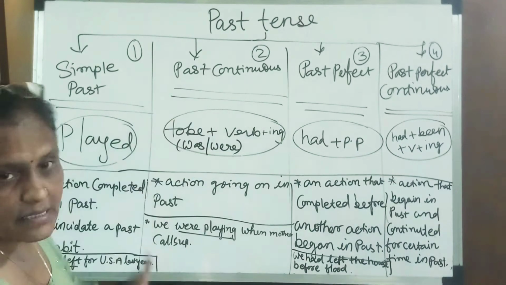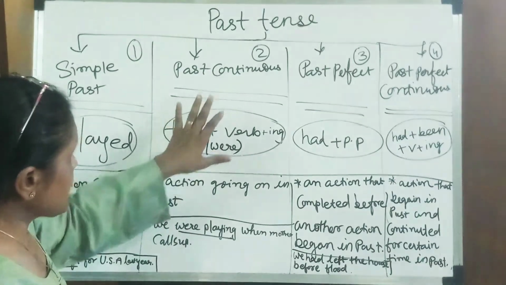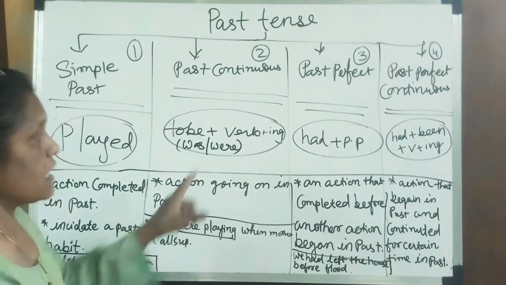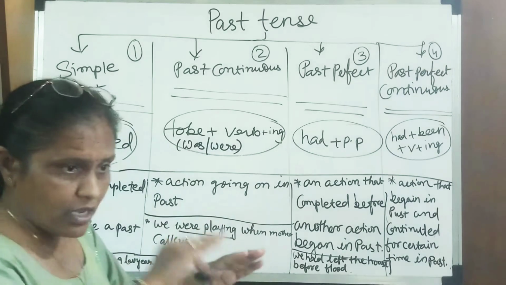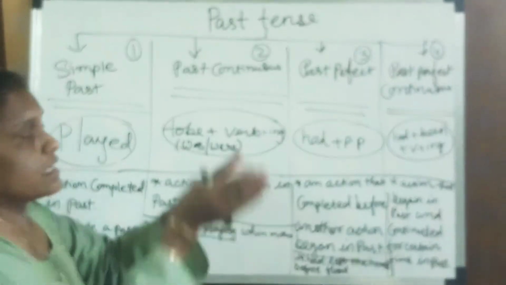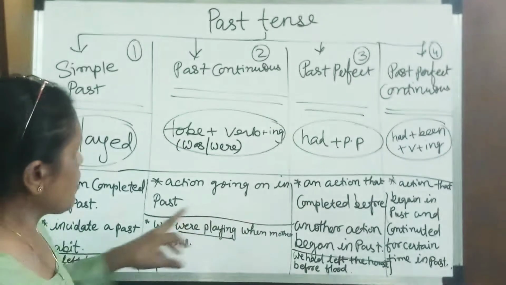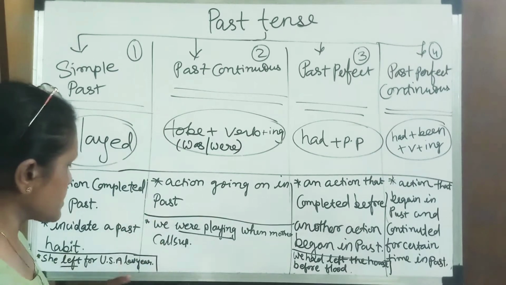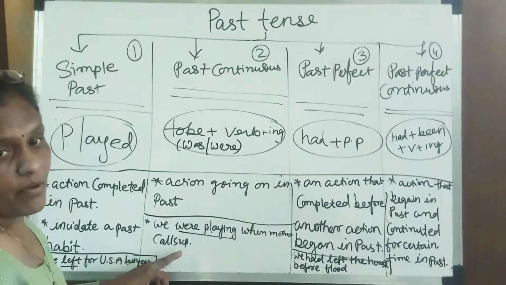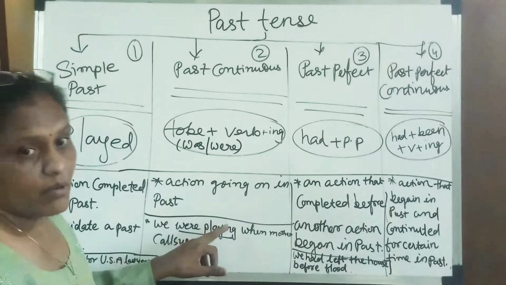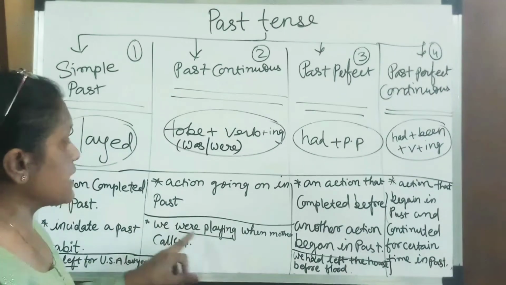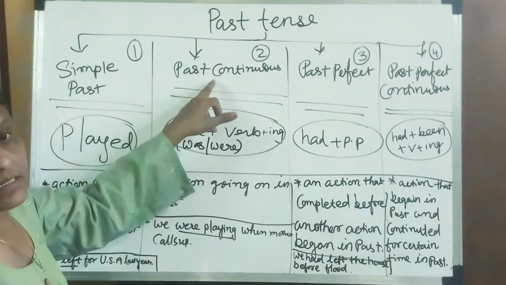Now we think about past continuous. In the past continuous, the action is going on in the past. It will be going on there, but it started in the past. Action going on in the past is called past continuous tense. For example, we were playing when mother called. Were playing, हम लोग खेल रहे थे जब मम्मी ने बुलाया तब. उसका मतलब है were playing is indicating that the action is in past continuous.